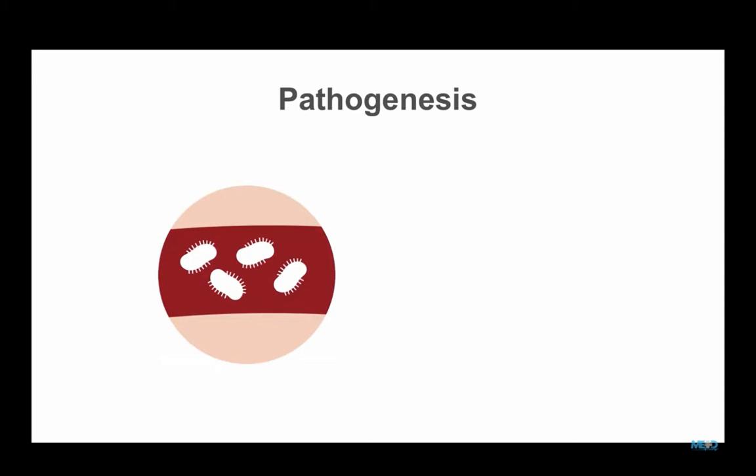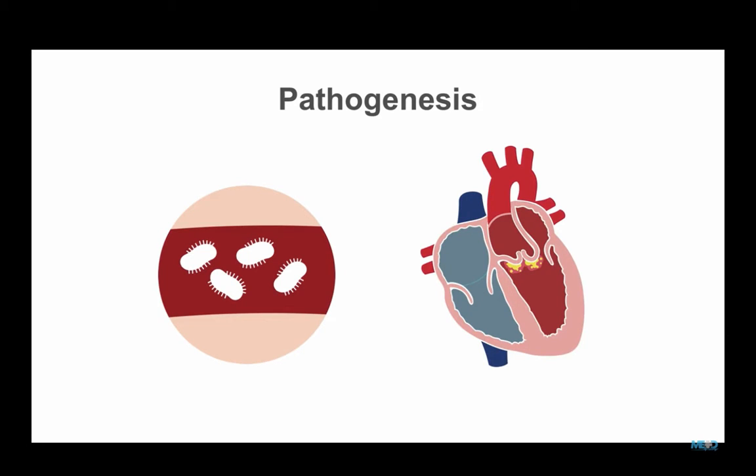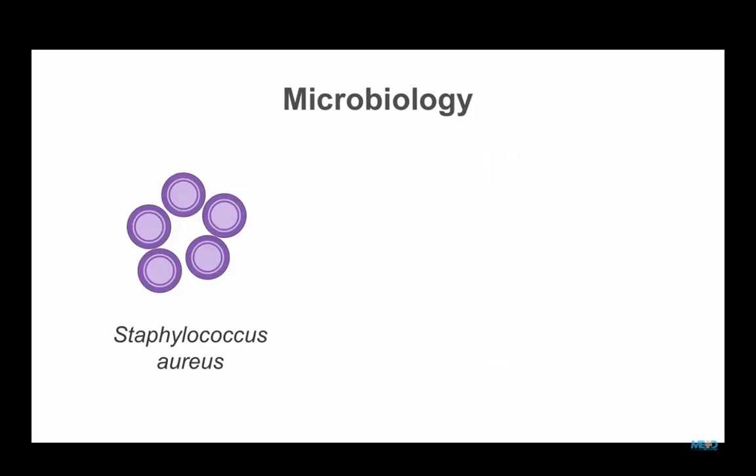If a sufficiently virulent organism is present in the bloodstream in sufficient amounts, it may colonize the damaged valve and its associated NBTE, and now the mass of bacteria and the NBTE becomes infective endocarditis.